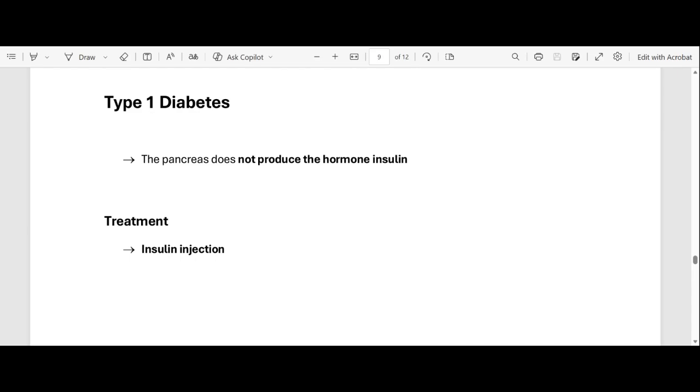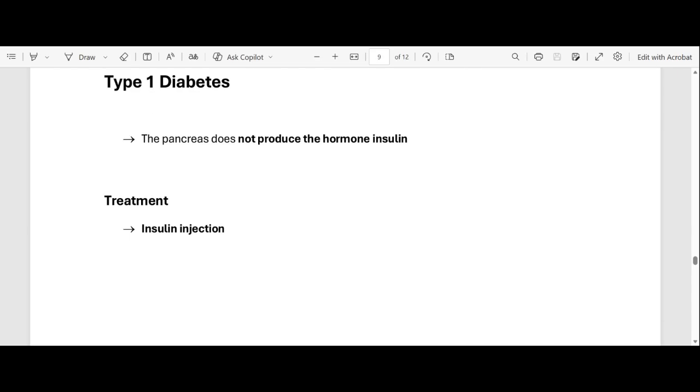So the treatment is insulin injection. You have to go to the hospital to be injected with insulin because your body cannot produce insulin, right? And remember, what's the function of insulin? The function of insulin is to bring down sugar levels, right? By stimulating the conversion of glucose to glycogen. So if you don't have insulin in your body, it means that your sugar levels will always be high, right?